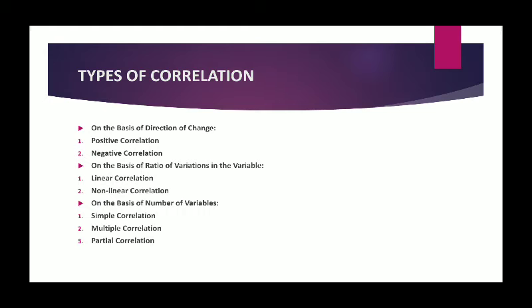On the basis of direction, correlation can be of two types. The first is positive and the second is negative. Positive correlation means when two variables move in the same direction. Like if height is increasing, weight will also increase. If income is increasing, expenditure is also increasing. So that is called positive correlation. One is increasing, another is also increasing. Or one is decreasing, another will also decrease.